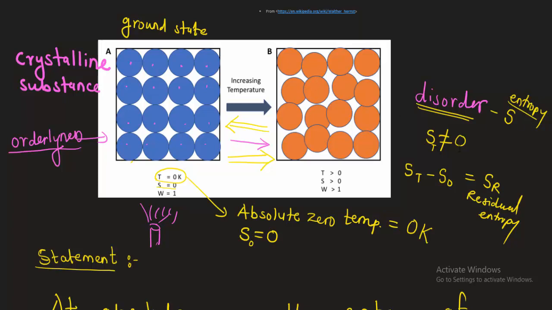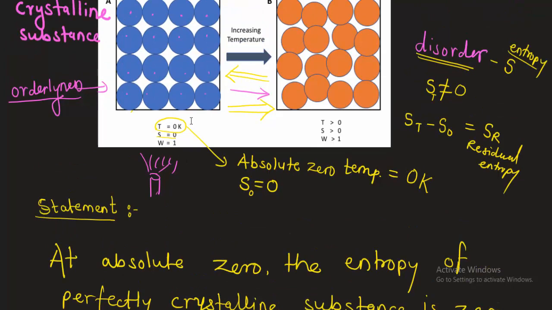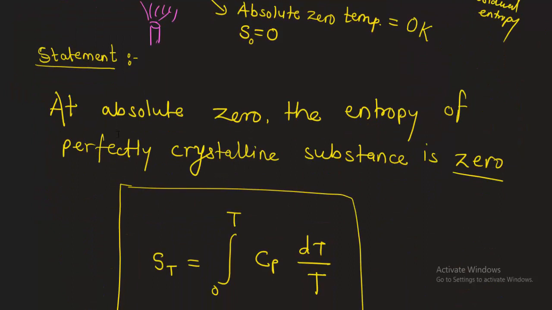In this state the entropy is non-zero. In this state, entropy is zero. So when we decrease the temperature, we move from the disorder state to the orderliness state. At absolute zero temperature, entropy becomes completely zero for a perfectly crystalline substance.